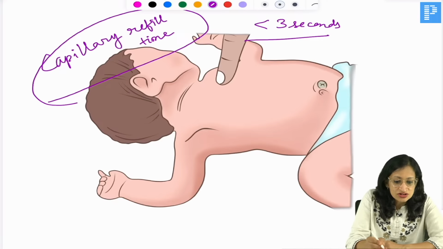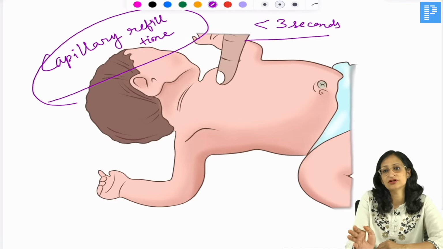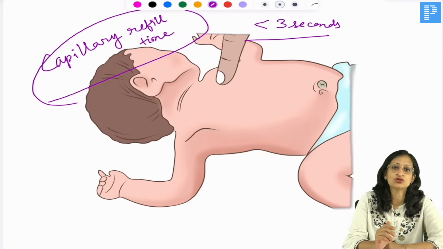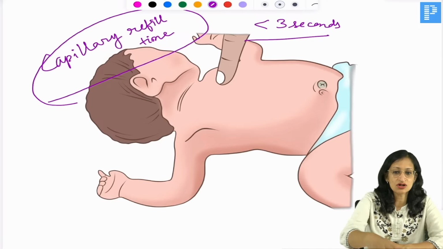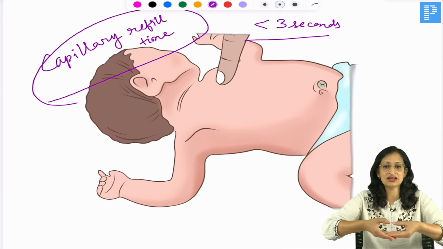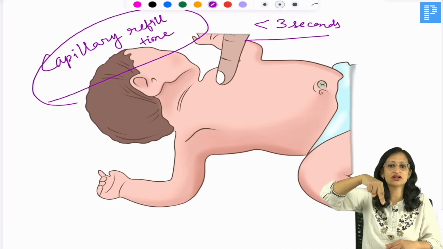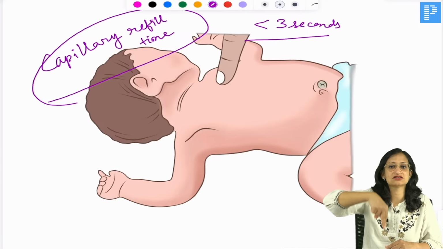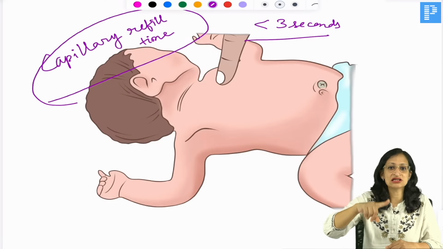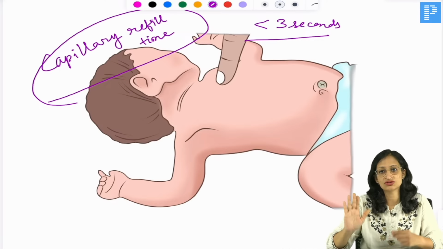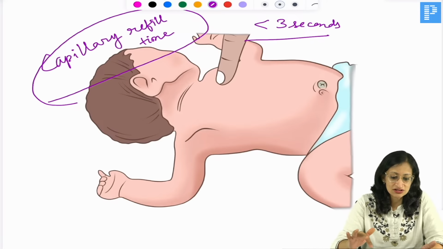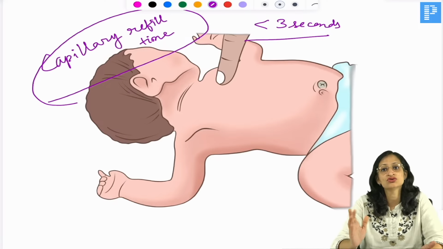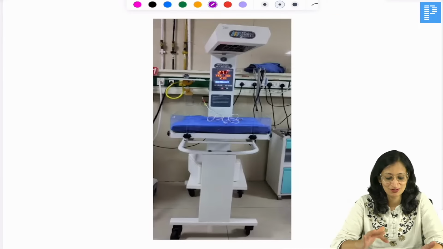Okay, so somebody is saying it is chest compression. No, beta. Chest compression we can do using two techniques. Either we can do the two thumb encircling technique like this, where we put both thumbs on the lower part of the body of the sternum, or we can do the two finger technique like this. Using a single finger or thumb, we do not do chest compression, right? So this is capillary refill time, to check for perfusion of the baby.